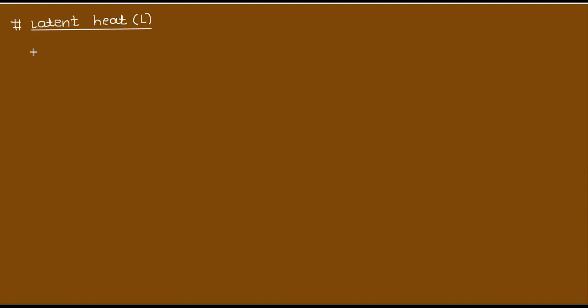How to define this latent heat? See here, I am writing like this.